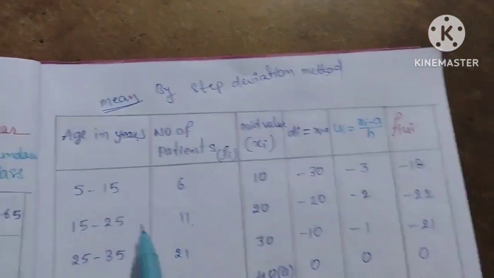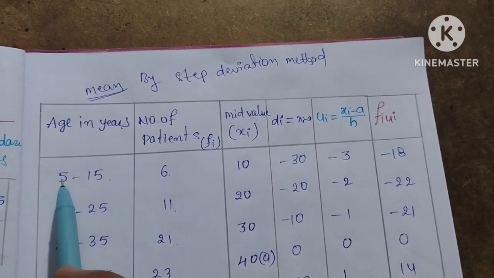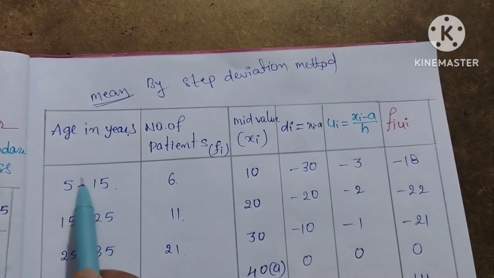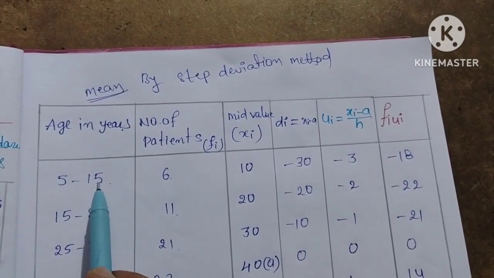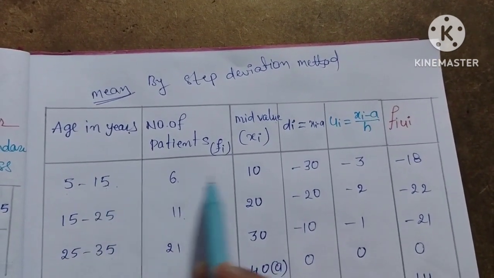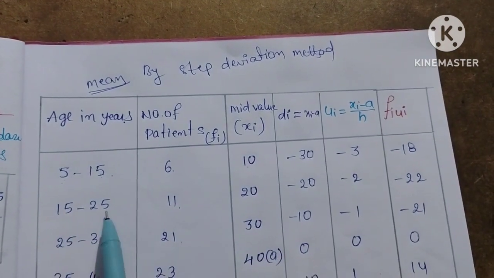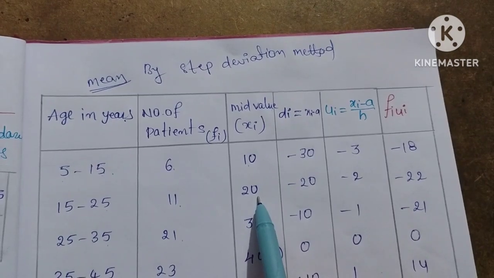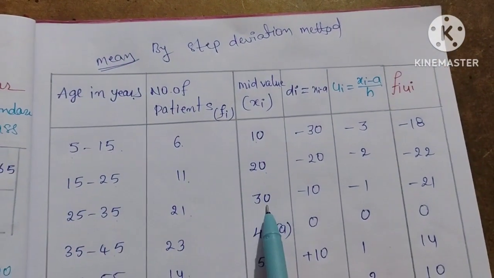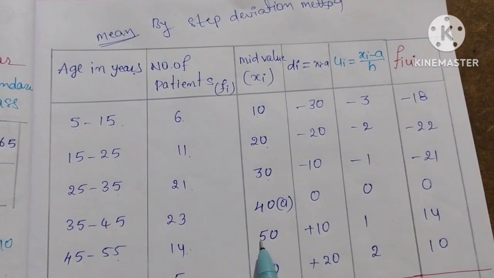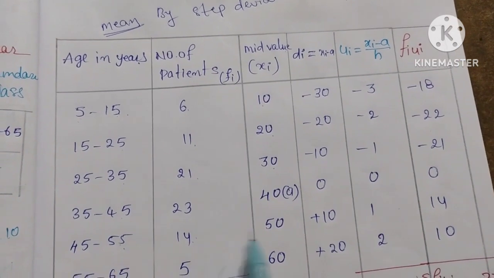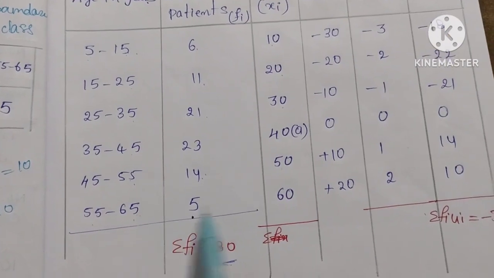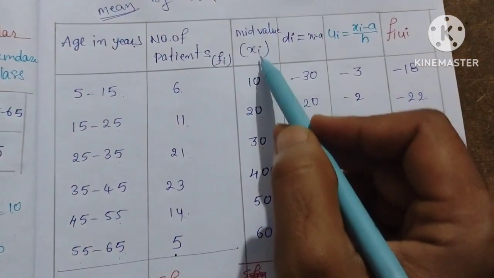That is, we have to take the average of the class lower boundary and upper boundary. Here 5 is the lower boundary, 15 is the upper boundary. If we take the average, 15 plus 5 is 20, 20 by 2 is 10. 15 plus 25 is 40, 40 by 2 is 20. Likewise, you have to take the average: 30, 40, and here the average of 45 and 55 is 50, and 55 and 65, the average is 60. So this is the mid value.